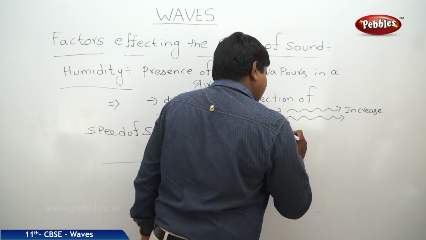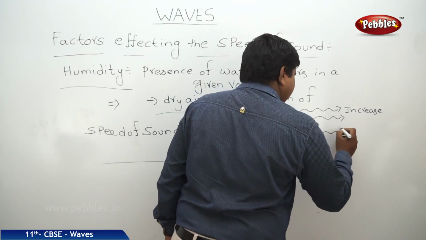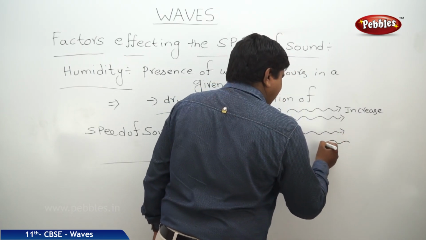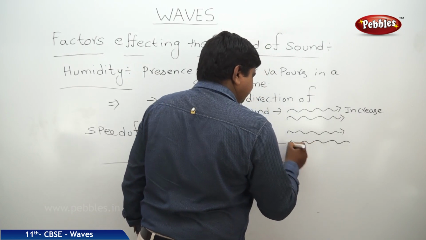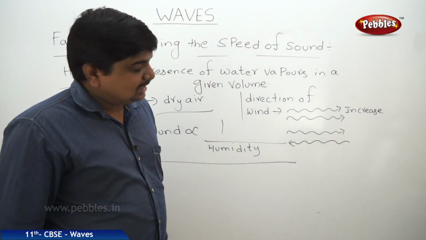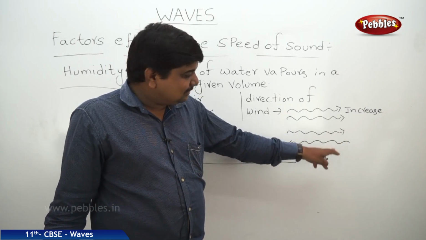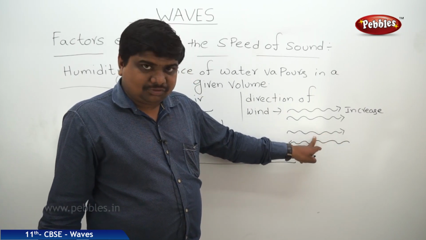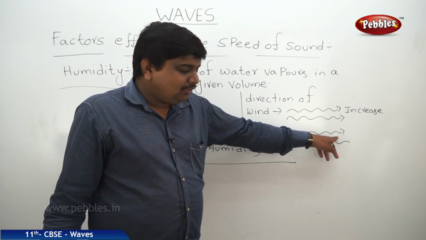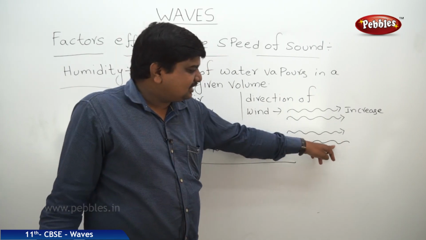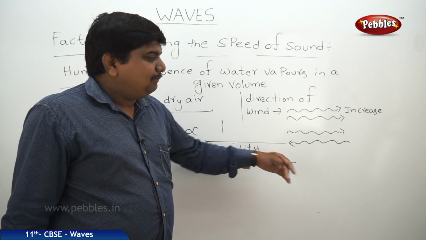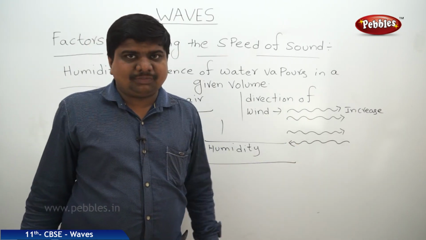But if the sound is propagating in the forward direction and air blows in the opposite direction of the sound wave, then in this case the air particles will act as an opposition or objection for the propagation of the sound wave. The sound wave has to overcome the objection that was opposed to it. It may not be possible at normal temperatures.